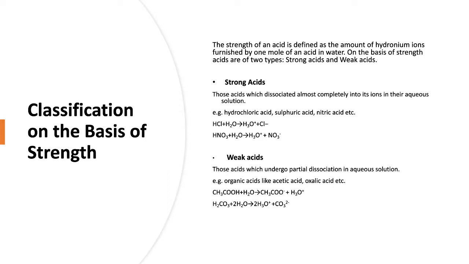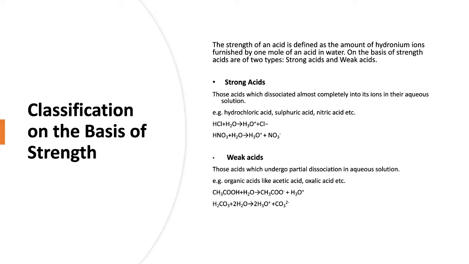Now, the next is classification on the basis of strength. The strength of an acid is defined as the amount of hydronium ions furnished by 1 mole of an acid in water. On the basis of strength, acids are of two types, strong acids and weak acids.